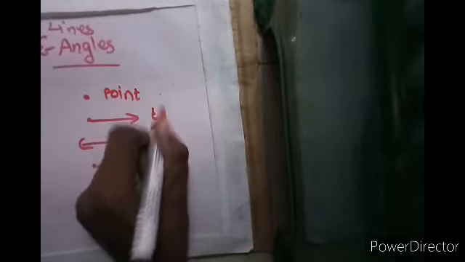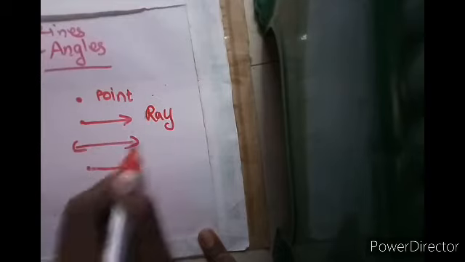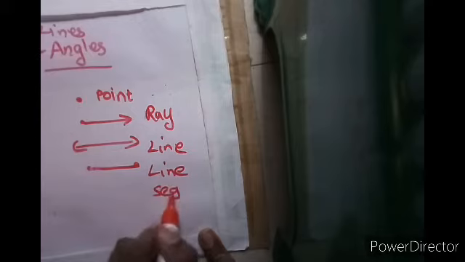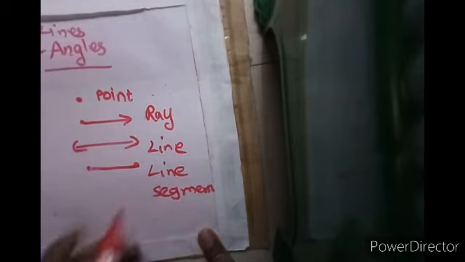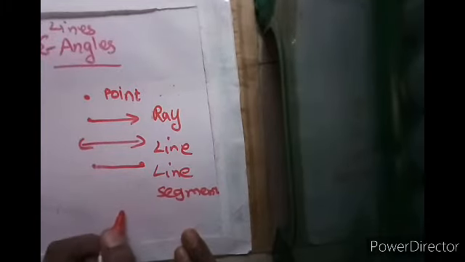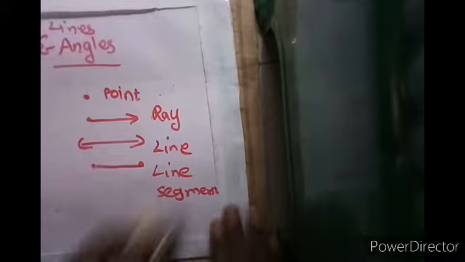So this is known as a point. Sorry, this is not a line, it's a wrong one. It's known as a ray. This is known as a line. This is known as a line segment. These are the main basics that we need to learn. With this, we have revised what we learned in the older classes.